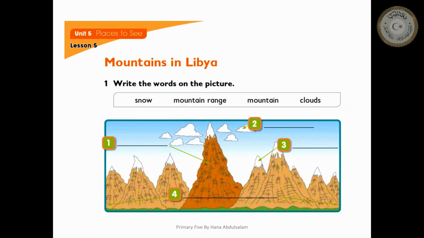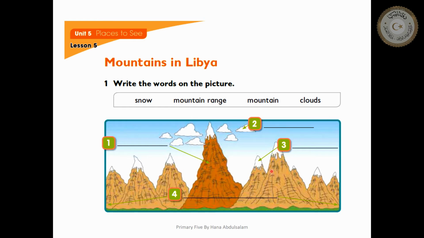What can you see in front of you? Look at the diagram. What can you see here? It is mountains. So we have the words in the box. What are they? They are snow, mountain range, mountain, and clouds. So here we have 4 words.